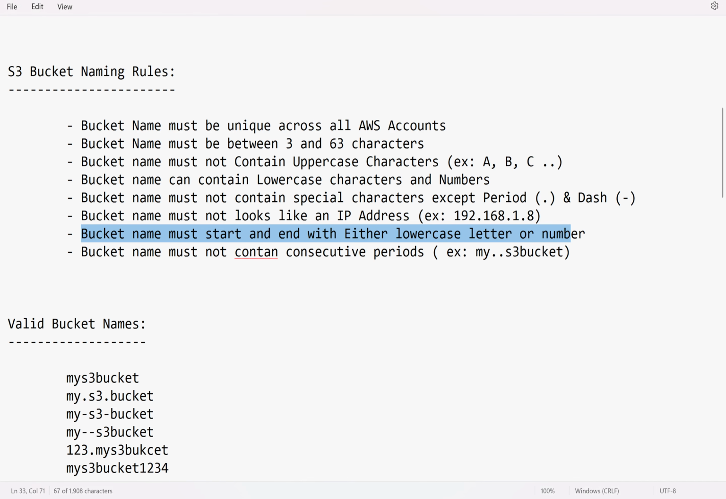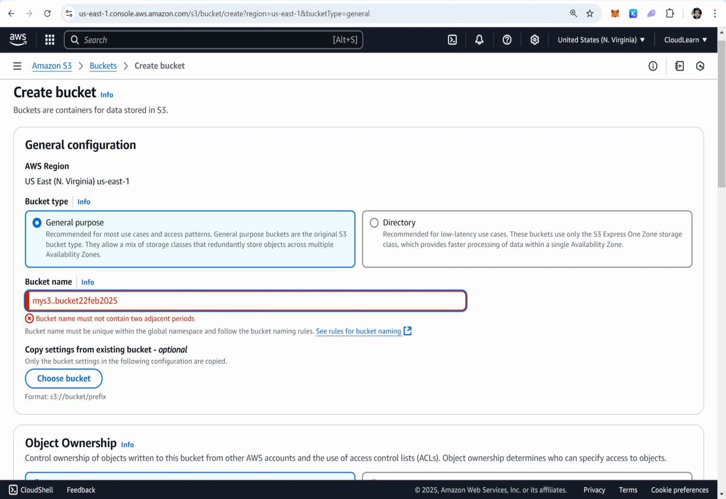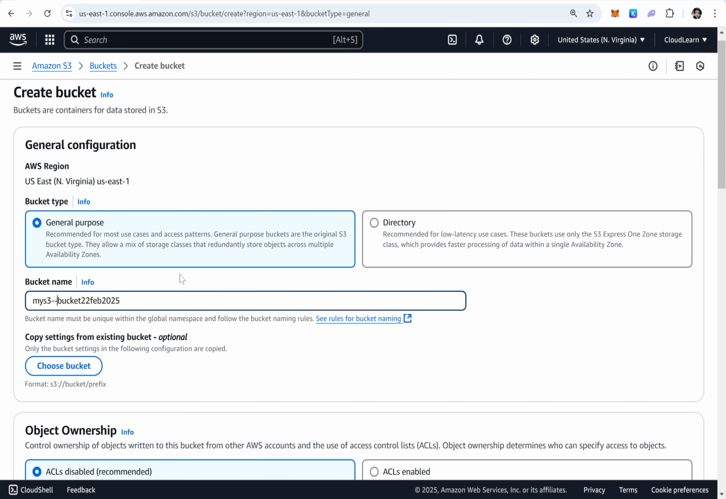What is the next one? It should not contain two consecutive dots. Bucket name must not contain two adjacent periods. Can I use two adjacent dashes? Yes, that works. Can I use two dots separately? Yes, that also works. So this is how you can verify the naming rules.